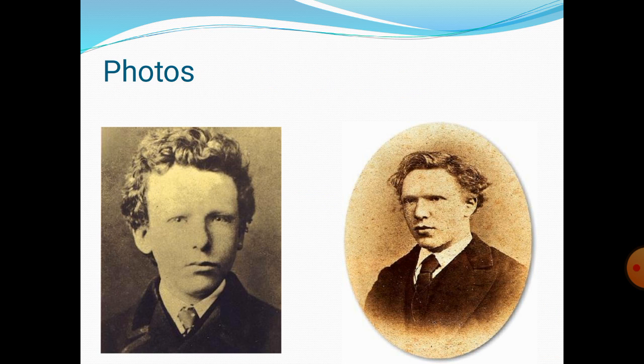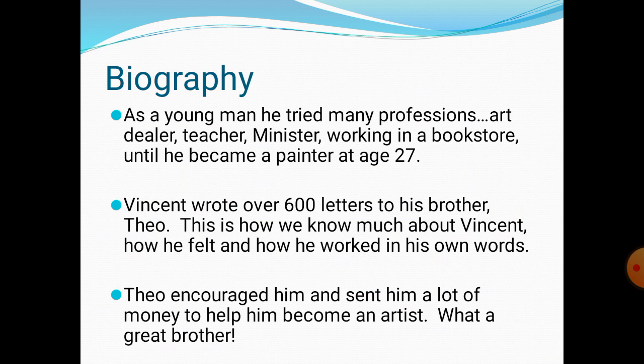As you can see, here are some photos about him painted by Van Gogh. Then you have more about this biography that today we read. In this part, they're talking about how he became a painter at the age of 27.